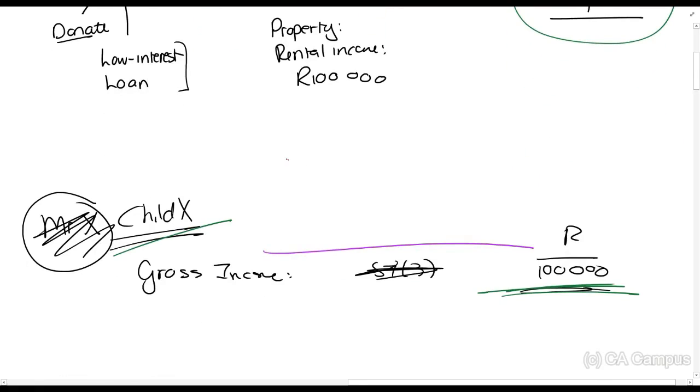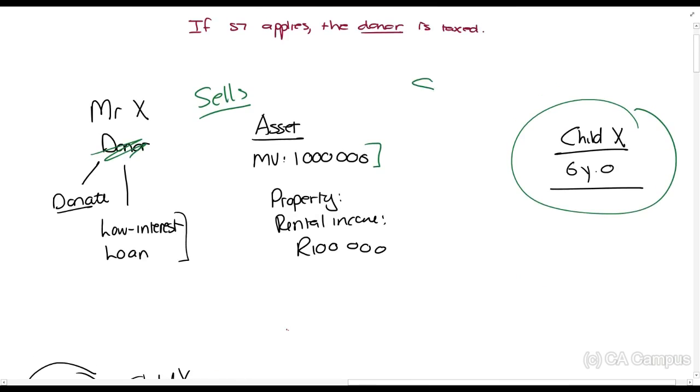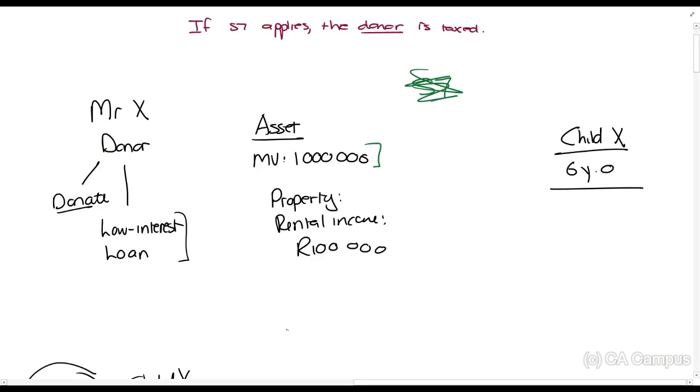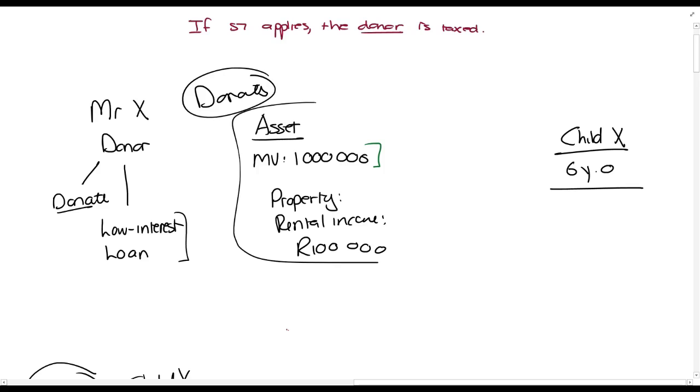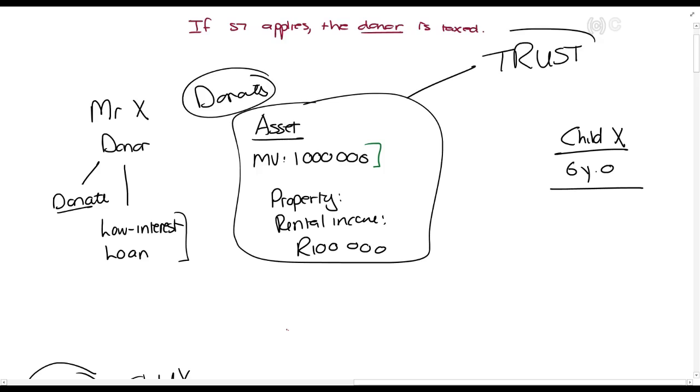So what am I trying to say to you? When there was a donation, you have to consider this Section 7, but when it's a proper sale, you don't even consider that, just whoever owns the asset gets taxed on it. Okay. Then, one more scenario here, just for you to understand. Mr. X now donates the asset again, but now he doesn't donate the asset to Child X, he donates it to a trust. And the trust gives the 100,000 rands to Child X.